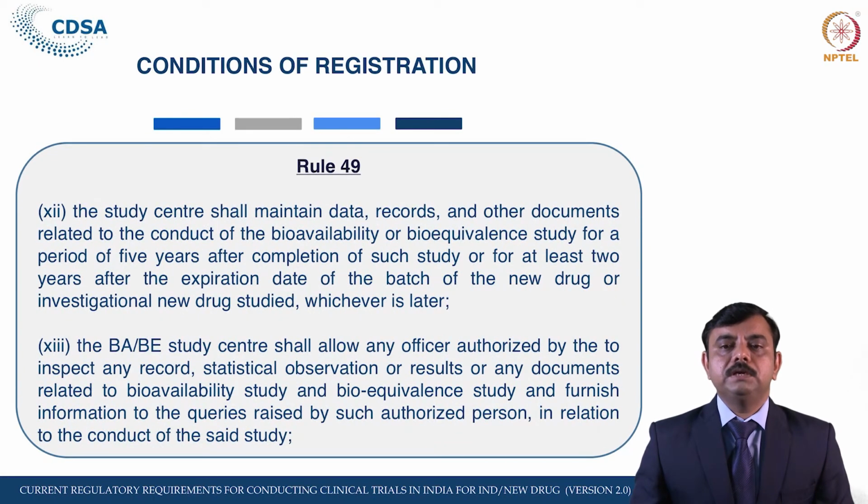The study center shall maintain all the data, records and other documents related to the conduct of the BAB study. The BAB study center shall allow officers of the CDSU, that is the Central Licensing Authority, who may be accompanied by the State Licensing Authority, to come with or without permission to inspect any record, statistical observation or result or any document related to such a study, and furnish information to the queries raised by such authorized person in relation to the conduct of the said study.